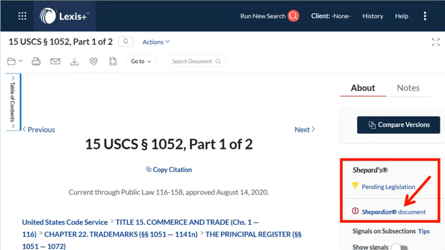102. If there is negative treatment of the statute, Shepard's displays a little alert button next to the words "Shepardize this document" to the right of the text of the code section. Shepard's also alerts us to the fact that there is pending legislation, which if passed could alter the language of the statute, with a yellow yield sign.